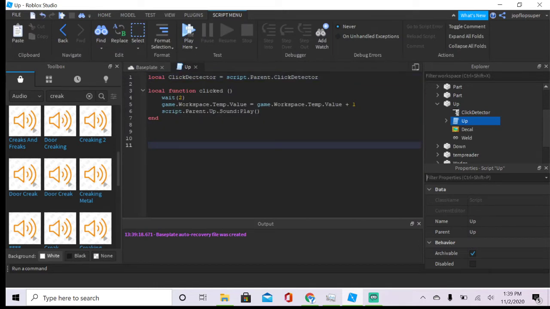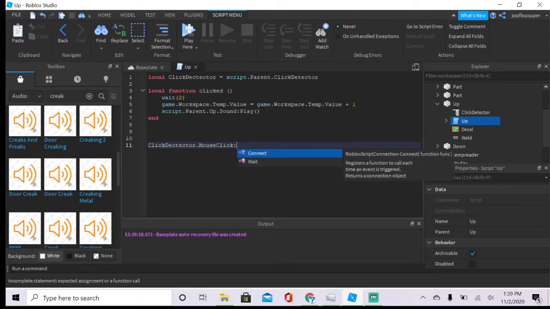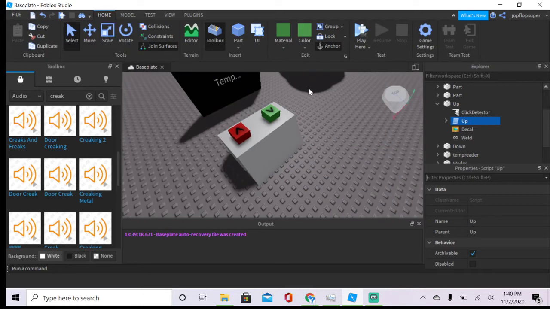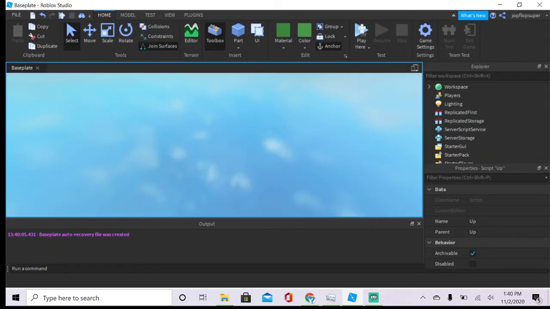We haven't called the function yet, so what you want to do is clickDetector.MouseClick:Connect, and then you want to type in your function. Mine is clicked right here. This is the name of your function. Now it will call this function and do whatever's in here when you click on it, and as you can see, it works.